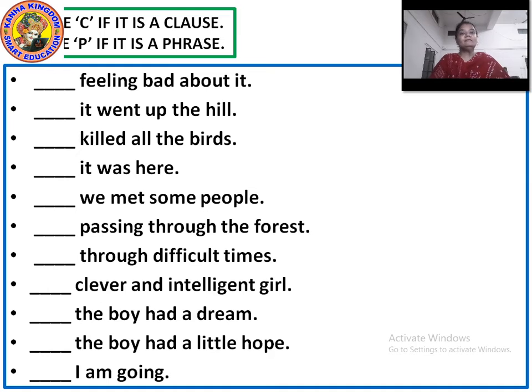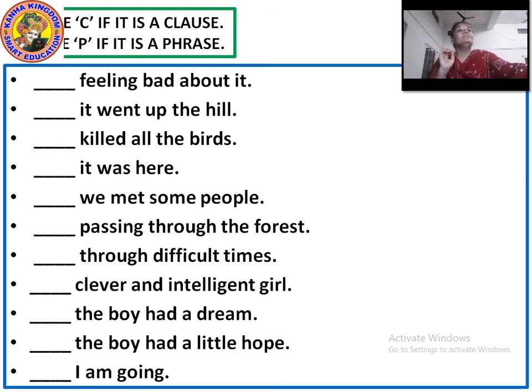Okay. With this, our grammar topic, clauses and phrases, is over. I hope you have understood everything. What is a clause? A clause is a group of words which stands on its own. It has a subject and a predicate. And what is a phrase? A phrase is a group of words which makes sense but not a complete sense. And how would you identify a phrase?